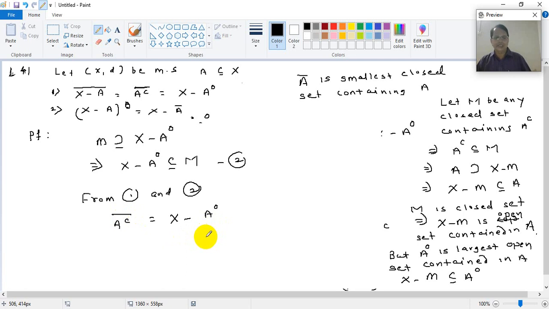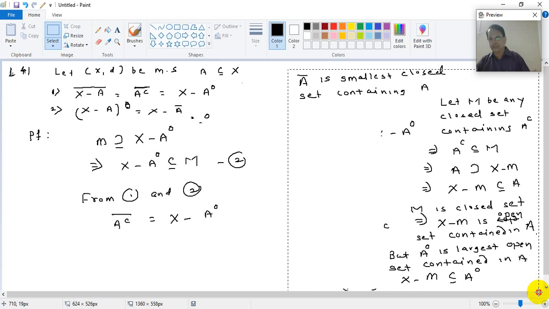What we used here is that the smallest closed set containing the given set is the closure. That part we have used. Also, in between the proof, we have used that A interior is the largest open set contained in A. With the help of these two results about closed sets and open sets, we have proved this result. Okay, so now we will continue to prove the second part.